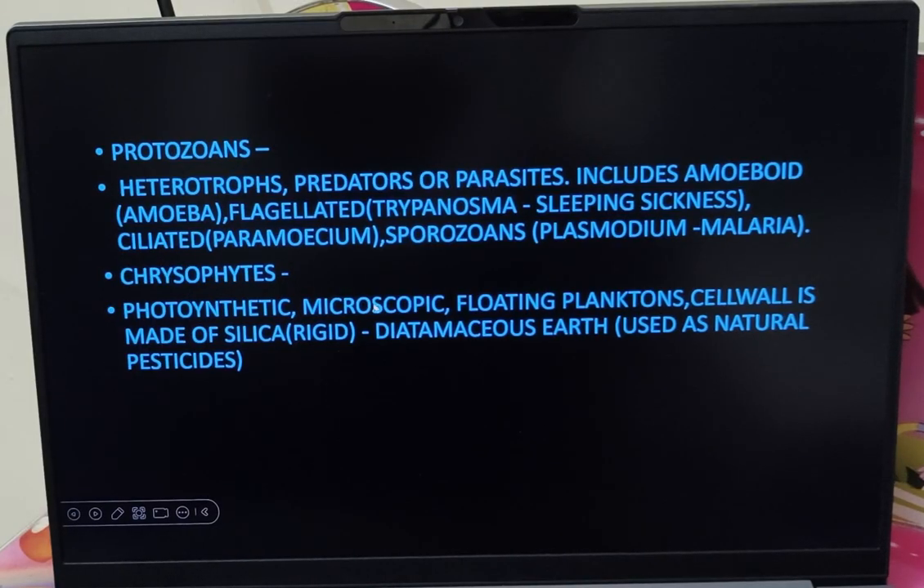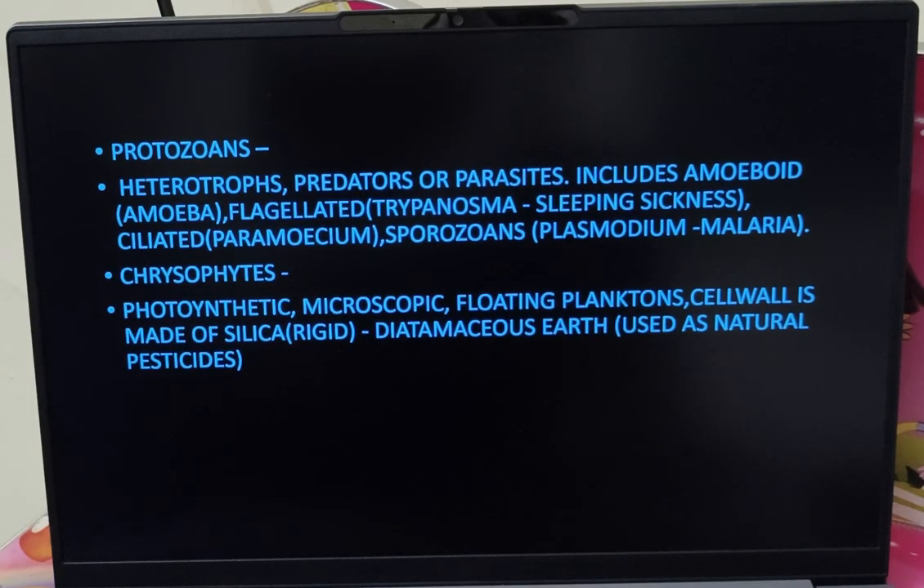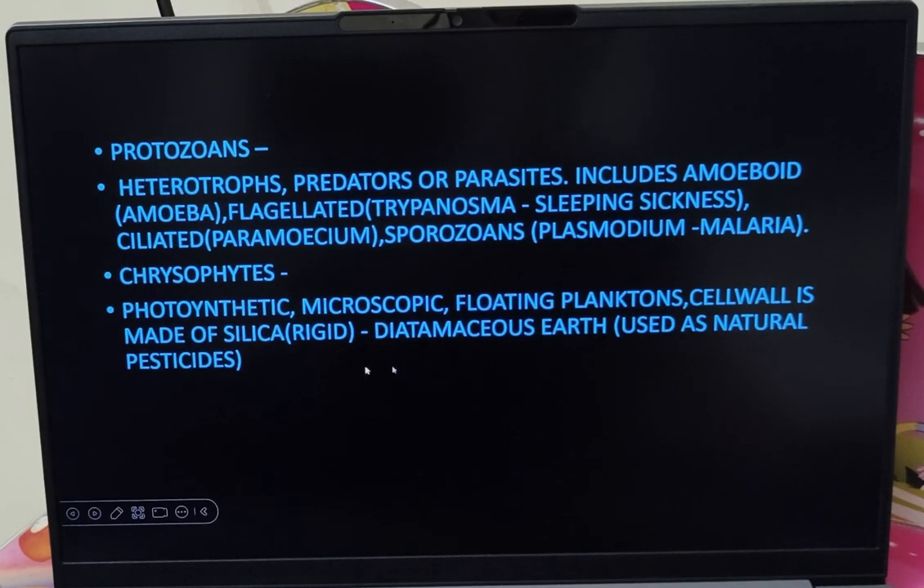So this chrysophyte is something very different. Why? Because their cell walls are clubbed like a soap tin. I think in your textbook it is referred to as a soap box. So we have that clip, right? We have a lid that opens, like a box that we use. So it overlaps and they fit together. It is made up of silica. That is the reason why they are rigid.